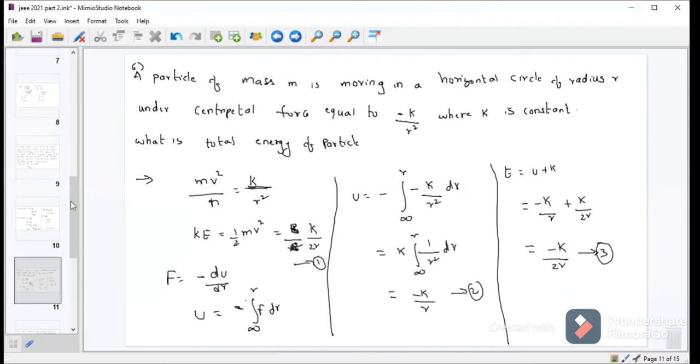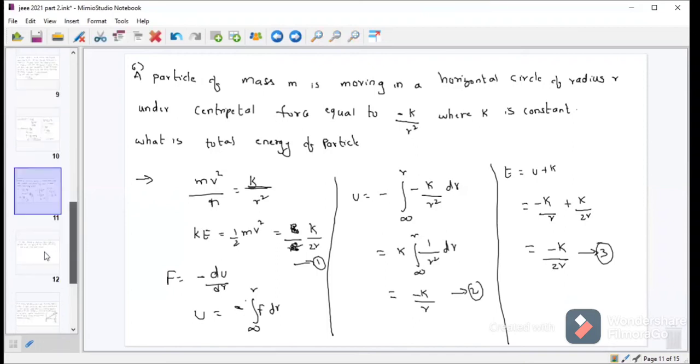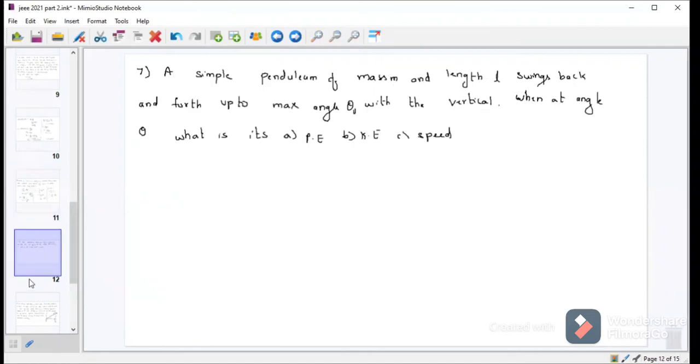Simple question. I think all of you understand this one. Now, the seventh question was an important question, and also it was a tricky question. A simple pendulum of mass m and length L swings back and forth with a maximum angle of theta naught with the vertical. When at an angle theta, what is its potential energy, kinetic energy, and speed?